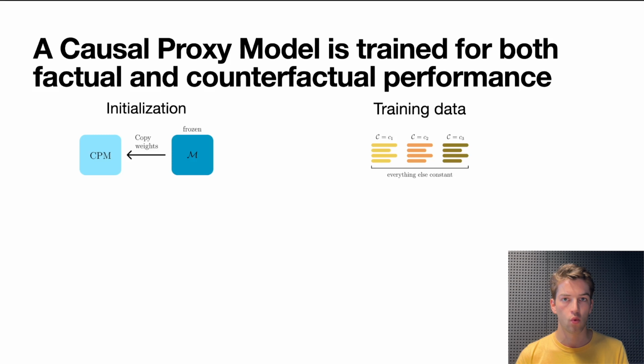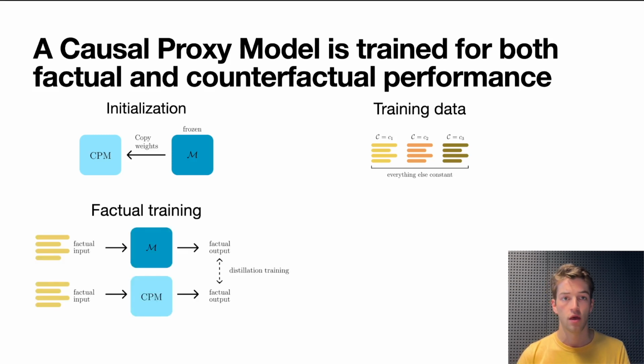And in our training objective, we always have a factual training loss. That means, given the same input to the model we're trying to explain and the causal proxy model, we want to always expect the same output. We want, in general, for the factual behavior, our causal proxy model to have the same biases, the same heuristics, the same mechanisms of solving the task as the model we're trying to explain.